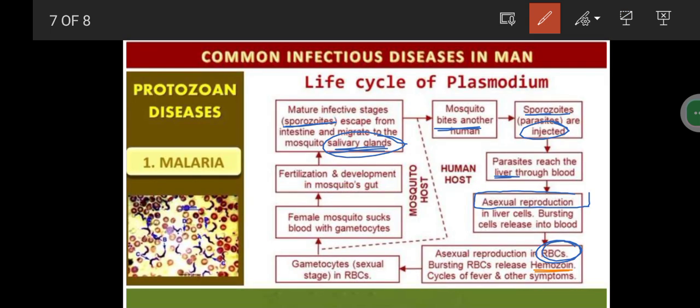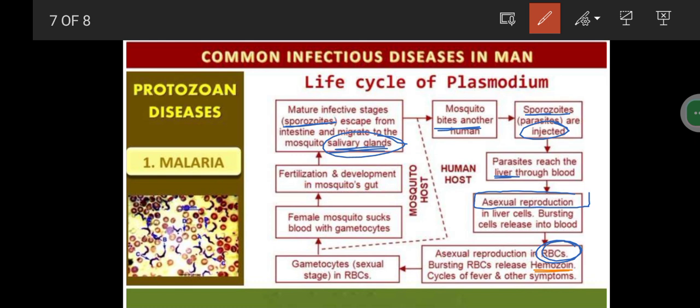I have explained about the hemozoin in that short. Please see that. This hemozoin is very much responsible for the symptoms. What symptoms? You are having fever, relapsing type of fever. You are having chills, rigors, headache, anything. So that hemozoin is going to cause all these symptoms.